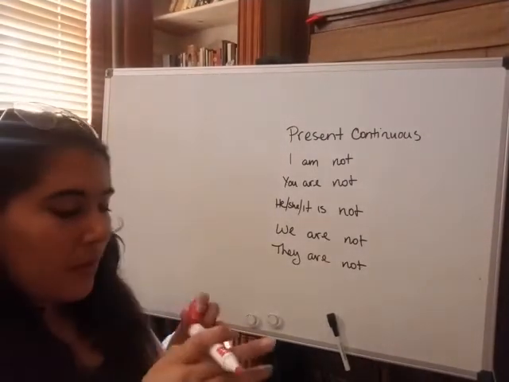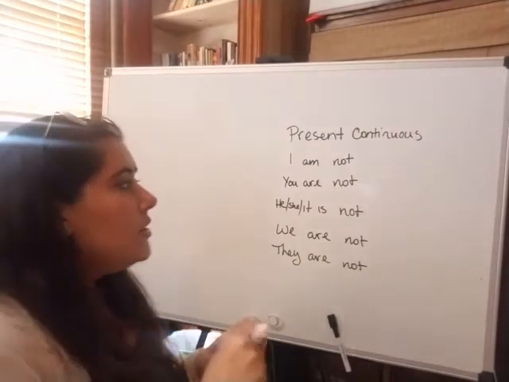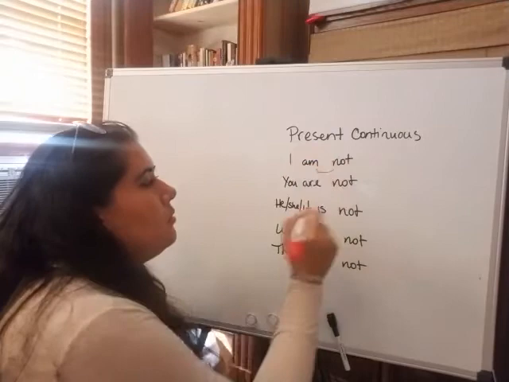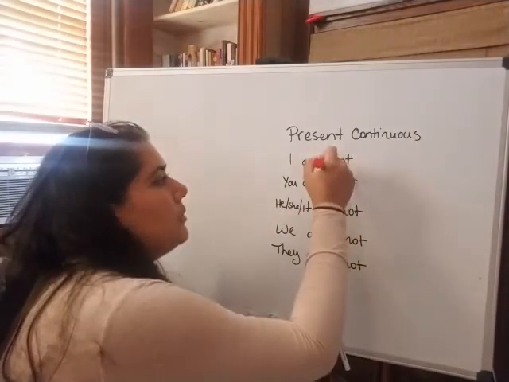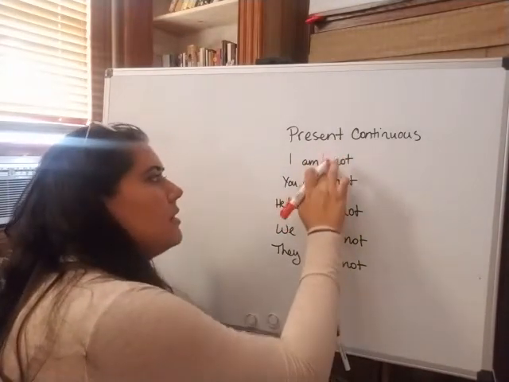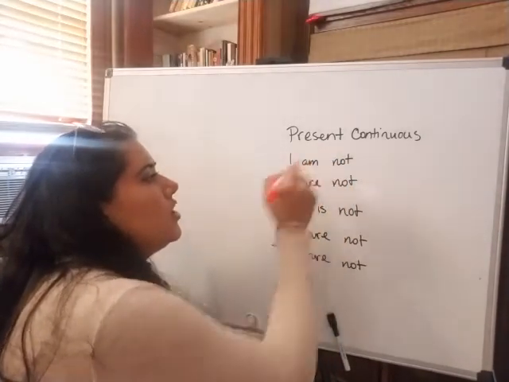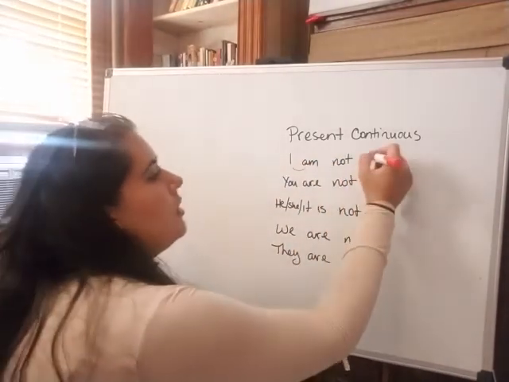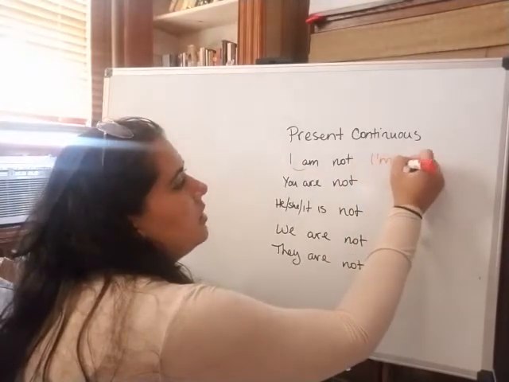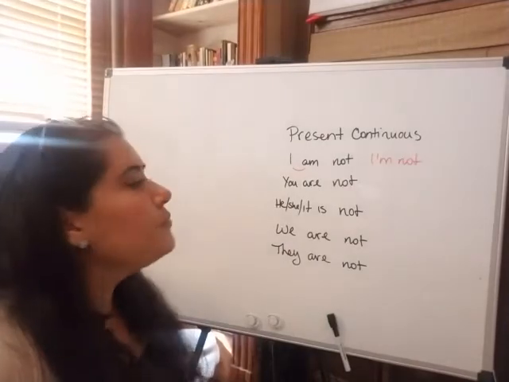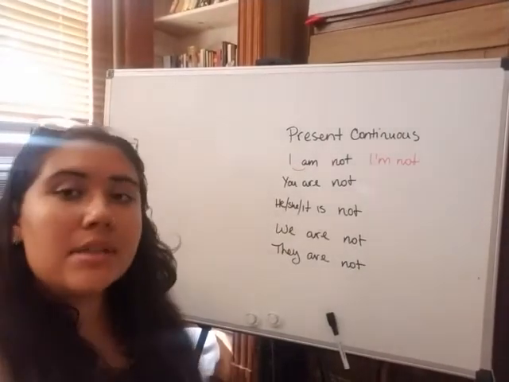So what we do here, we can't do I'm or something like that. That doesn't exist. We would do the contraction here. So I'm not eating breakfast. I'm not eating breakfast right now. I'm teaching English, right?